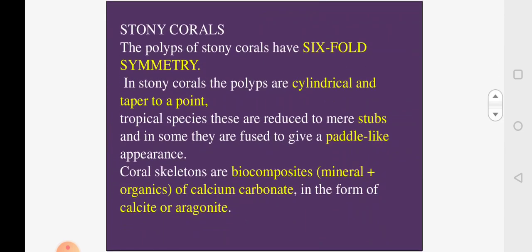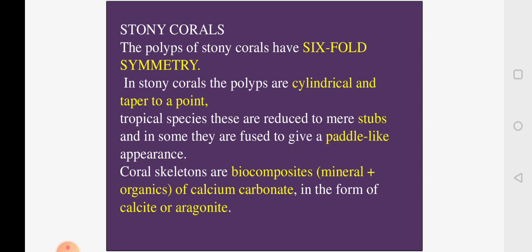Now, stony corals exhibit six-fold symmetry, that is, the body is divided into 6 equal quadrants. Polyps are cylindrical, they taper at one point, and in some tropical species, the polyps are greatly reduced. It will look like one small stub, just one small projection, and in some, they are fused to give a paddle-like appearance. So they can be polyp-like, stub-like, or paddle-like.